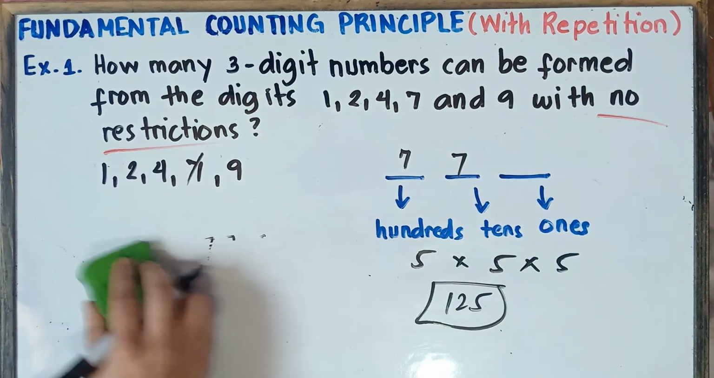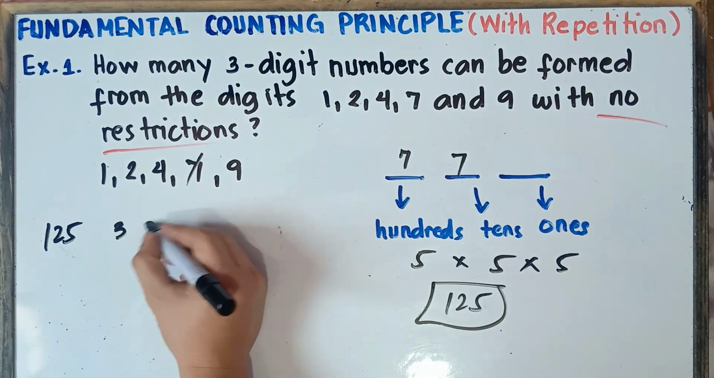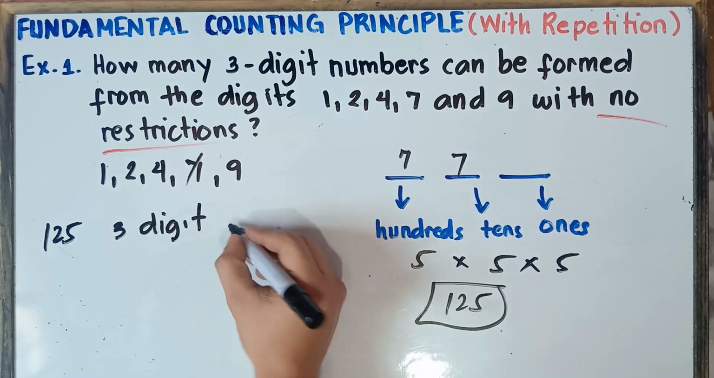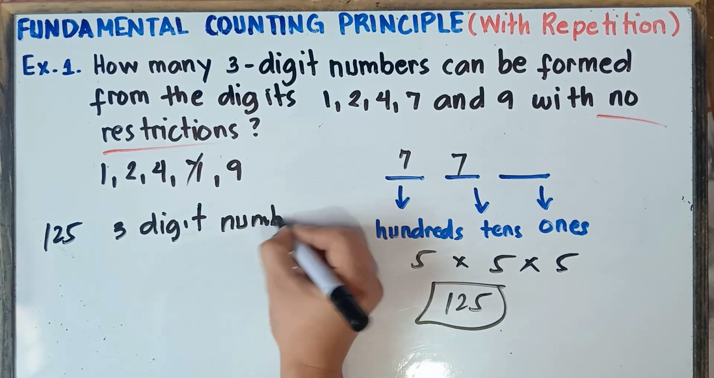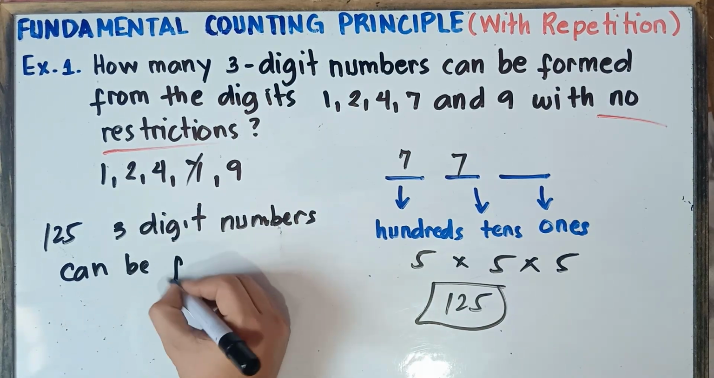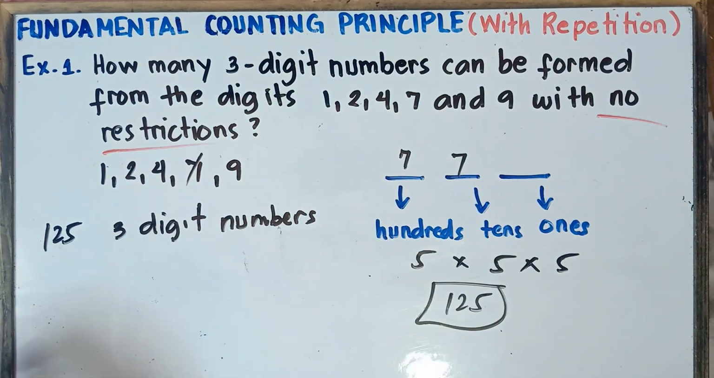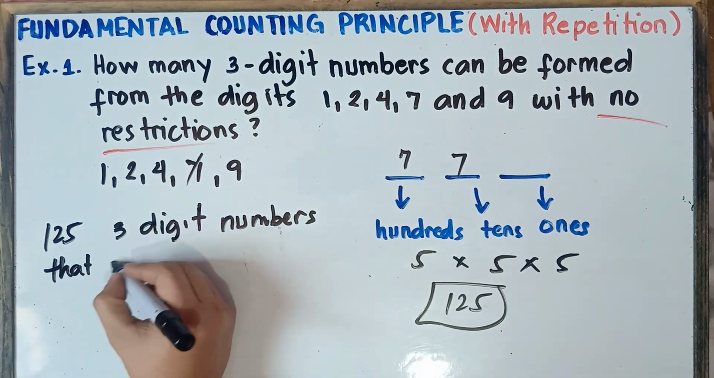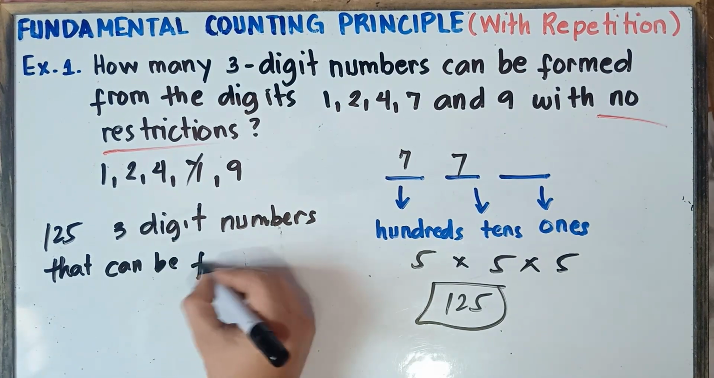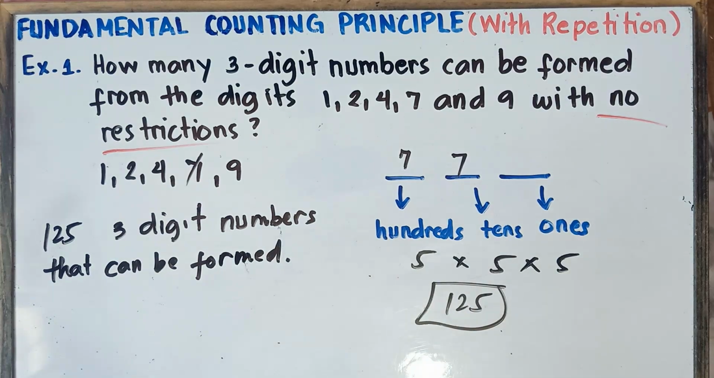So therefore, class, the answer is 125 3-digit numbers that can be formed. That's it, class. That's the answer with regards to example number 1. Easy as that.